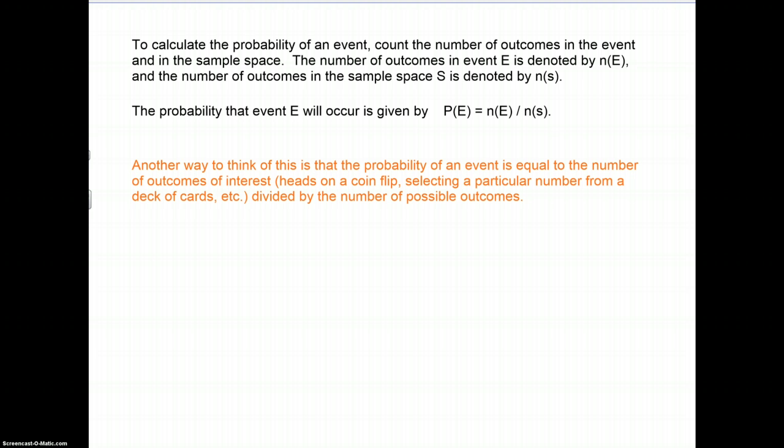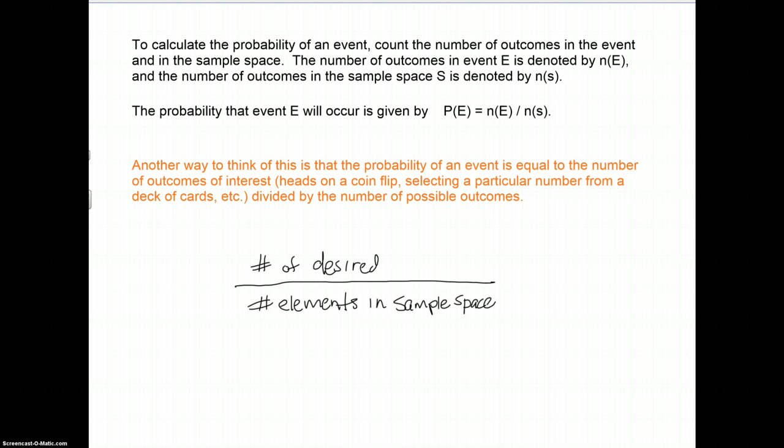So when we're calculating probabilities of events, what we're looking to do, and you could read through this, but really what we're looking to do is determine how many possible outcomes we have, okay? And that would be the number of elements in the sample space. And that's going to become the denominator of our fraction. The numerator is going to be the number of desired, I'm going to call them desired, outcomes.